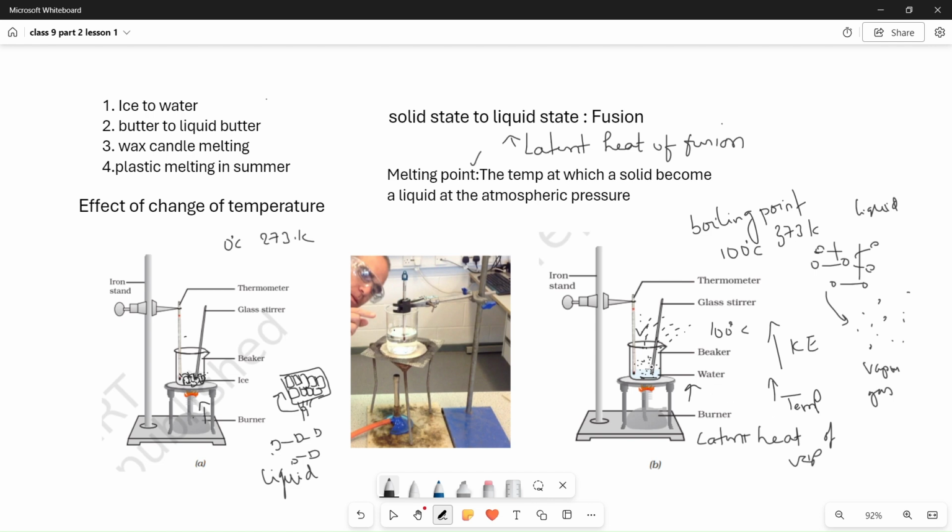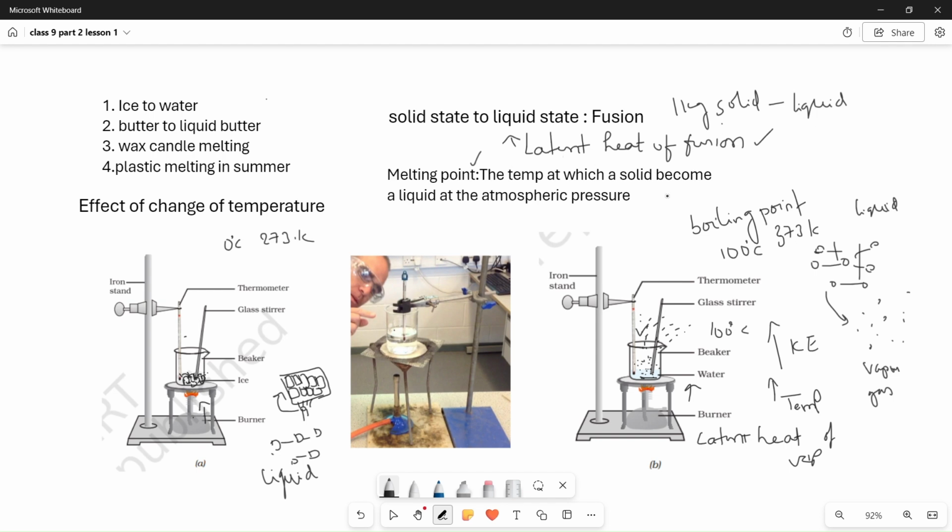Latent heat of fusion is, when 1 kg of solid converts into liquid at its melting point at atmospheric pressure, the heat absorbed.